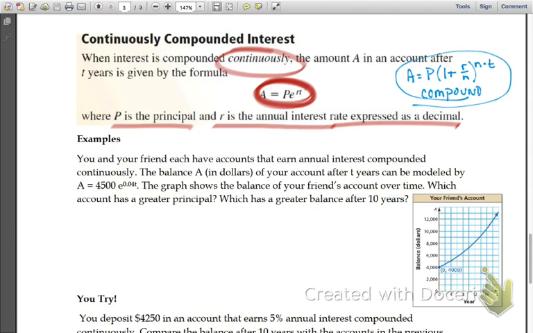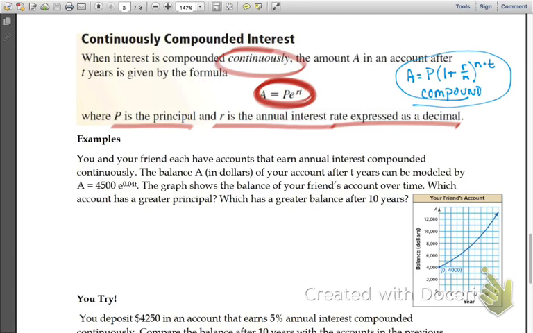You have to use E as your base. Instead of 1 plus whatever it is, your base is E. Instead of 1 plus R over N, your base will always be E. You have fewer things to worry about. You don't care about how many times you compound it, because it says it's compounded continuously. You're going to have a base of E, to the power of the rate times the time.